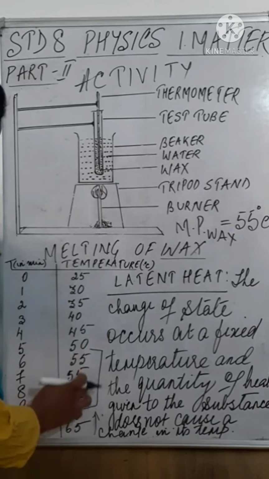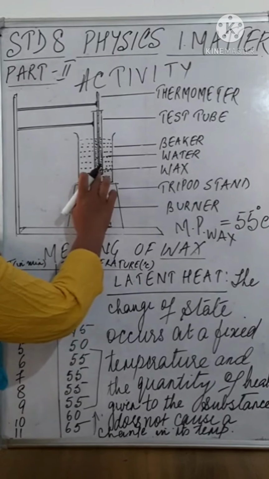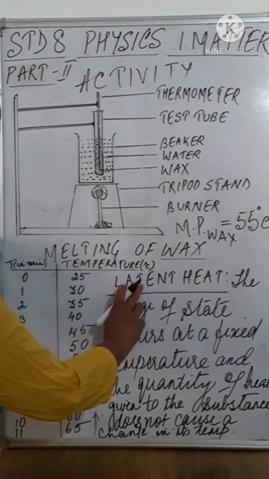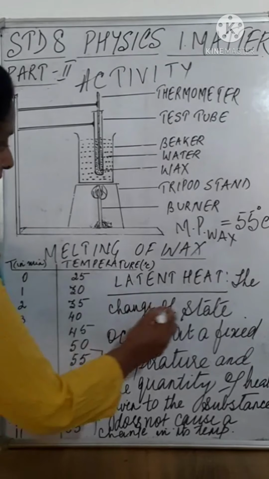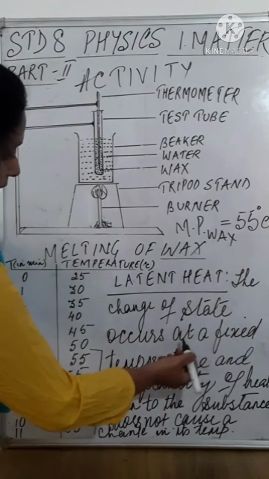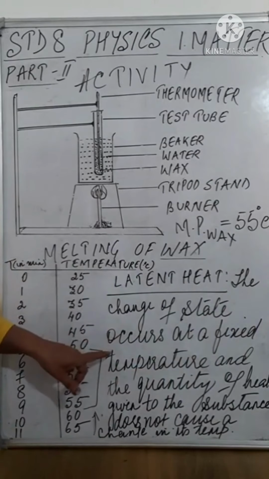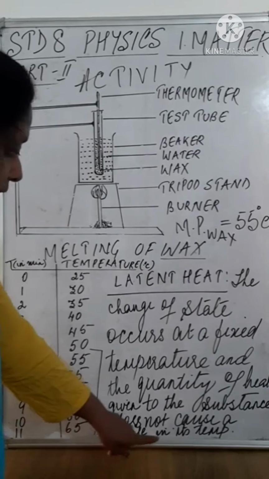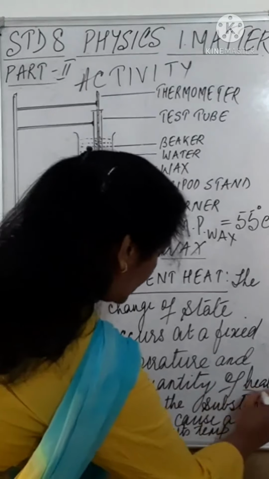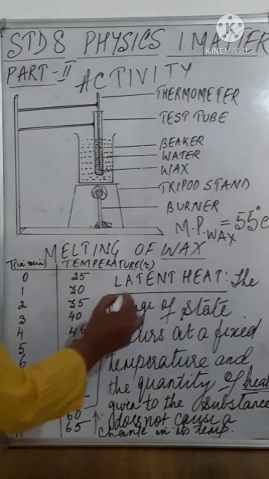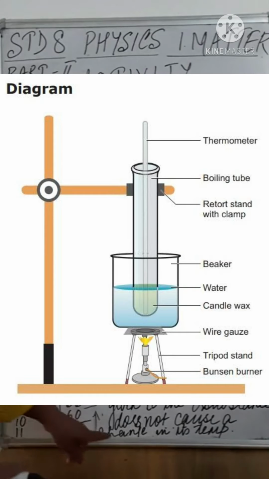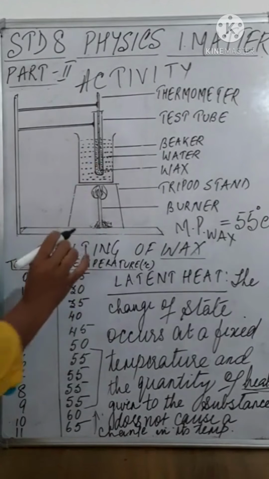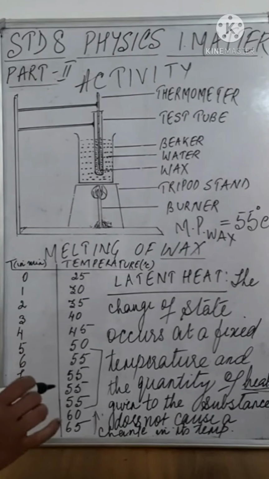At this temperature, you will see that the solid wax starts changing into its liquid state. This is called latent heat or the hidden heat. So, it is defined as the change of state. It occurs at a fixed temperature, and the quantity of heat given to the substance does not cause a change in temperature. This quantity of heat which is given to the substance is called the latent heat. It does not cause a change in its temperature but causes a change in its state, that is from solid state of the wax to its liquid state.